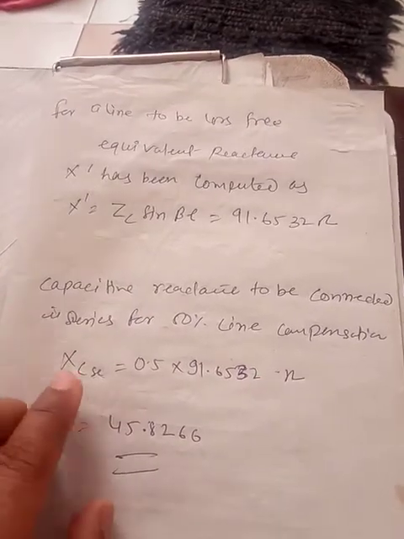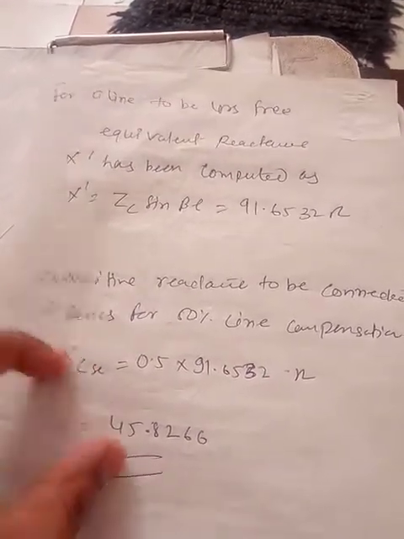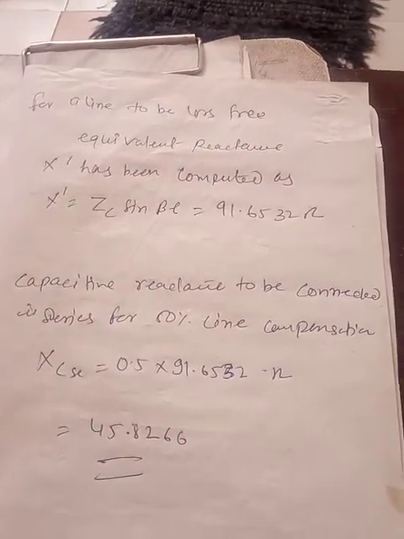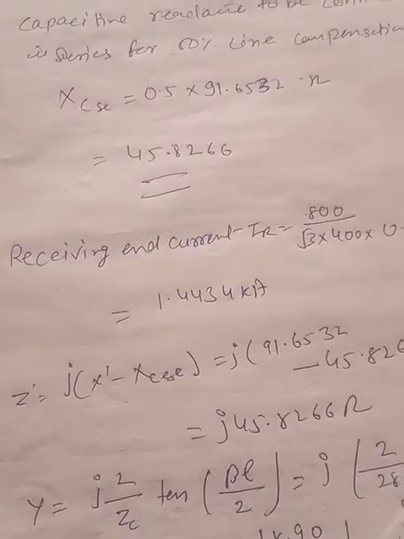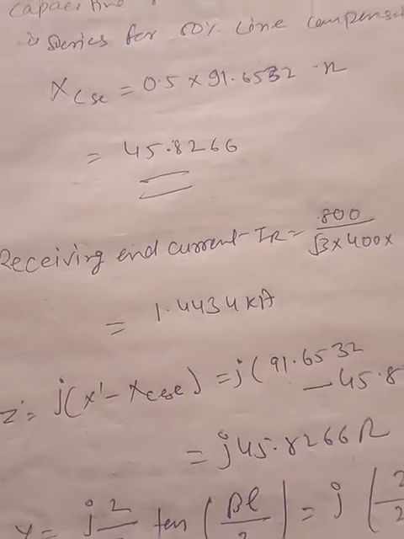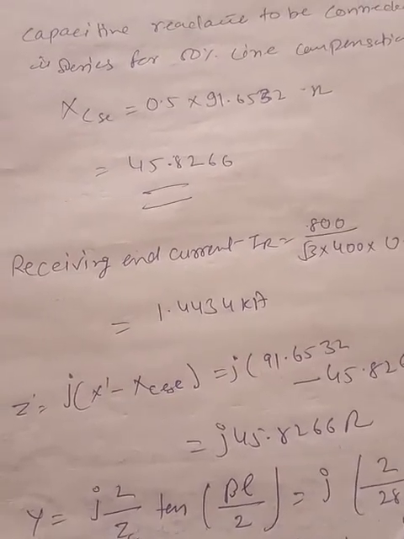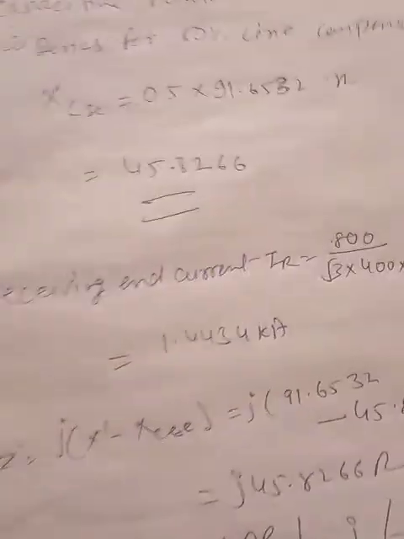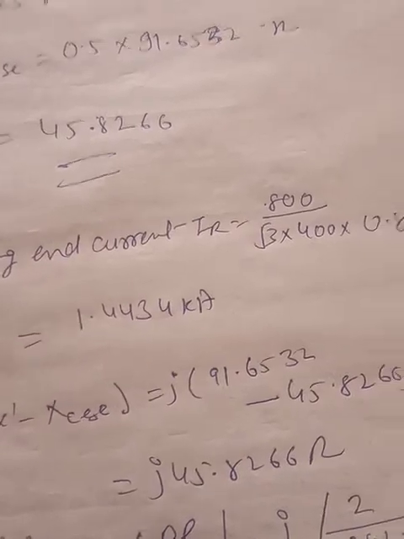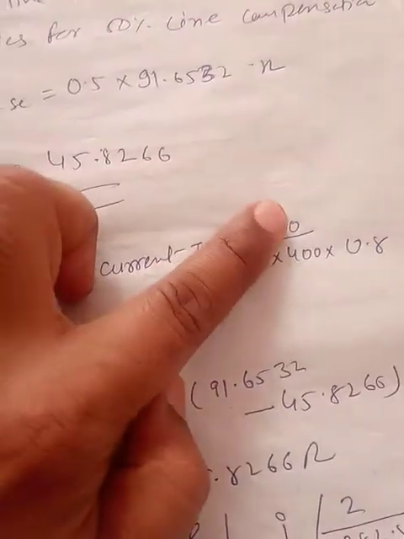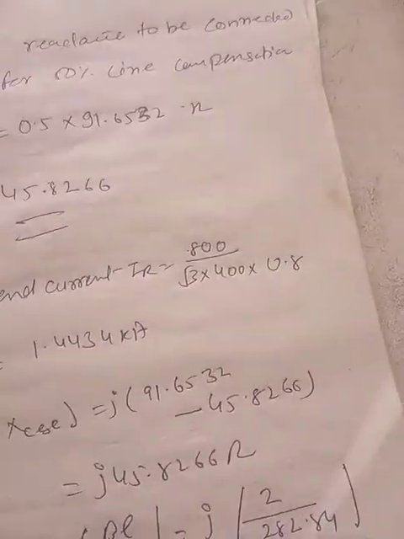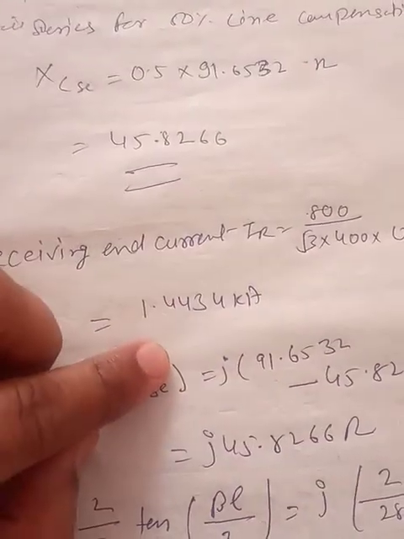So this total capacitive reactance is required in order to get the values for 50% series compensation. Now, in order to calculate the sending end voltage and regulation, first we'll calculate the receiving end current, that is IR = 800 upon root 3 into 400, which is 8.8. So this is our receiving end current.